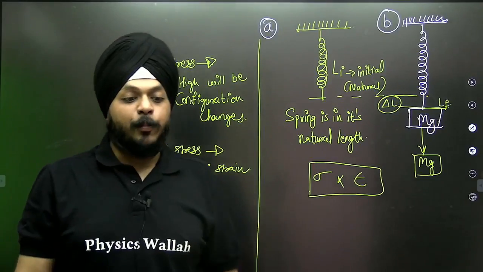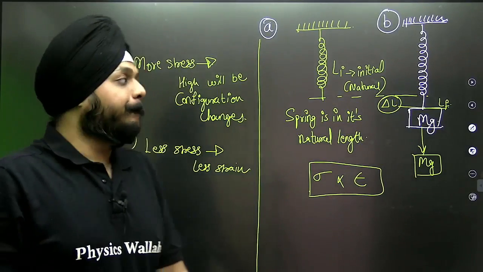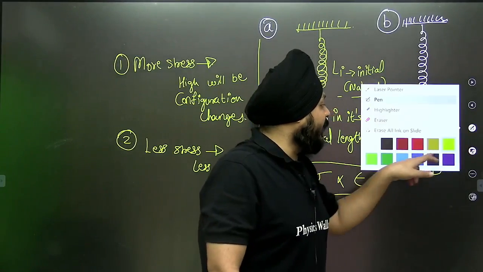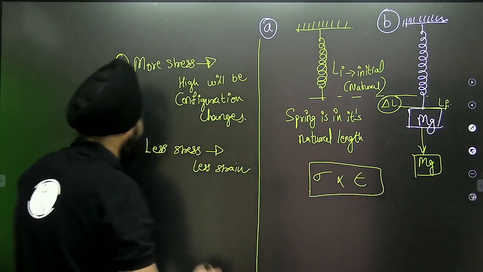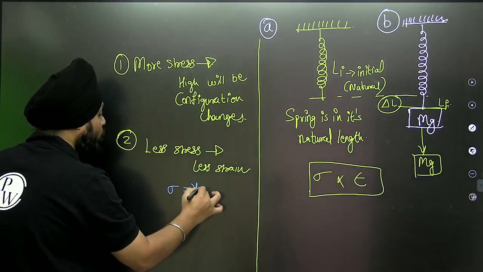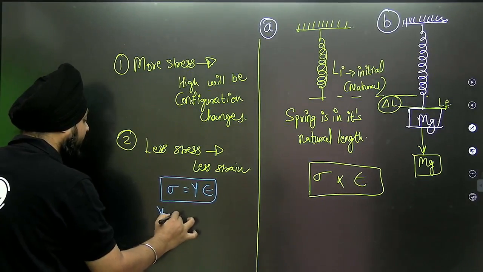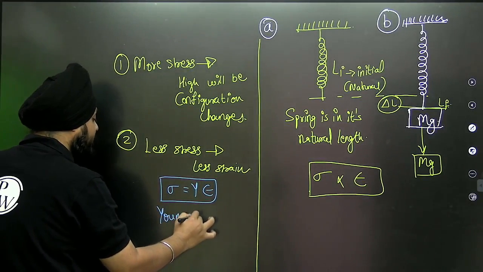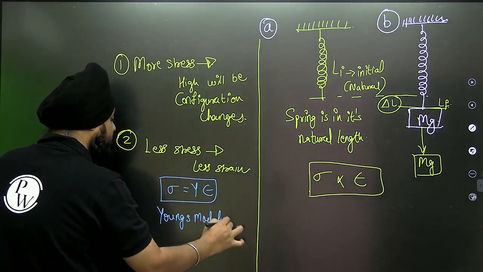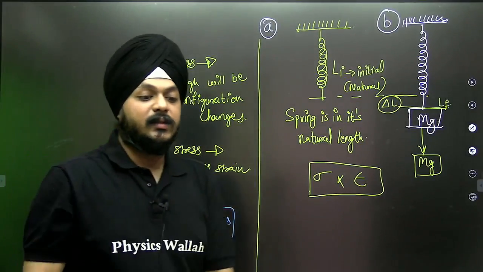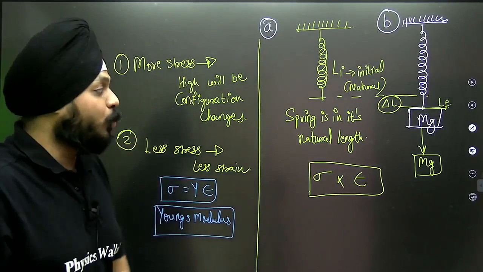Now removing this proportionality sign, we get a new constant, the constant of proportionality, that is known as Young's modulus. The constant of proportionality is known as what? Young's modulus. This is the constant of proportionality.